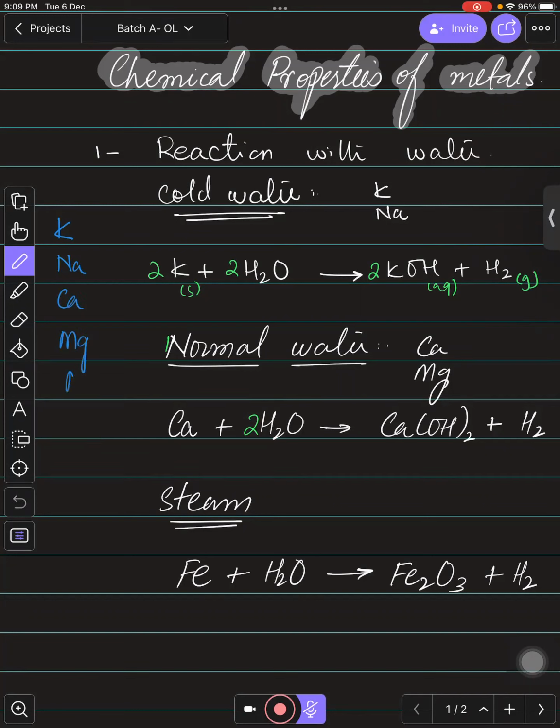This is the reactivity series, right? So you need to remember that these 3 are highly reactive. They can even react with the normal water or the cold water, right? They are highly reactive, okay?